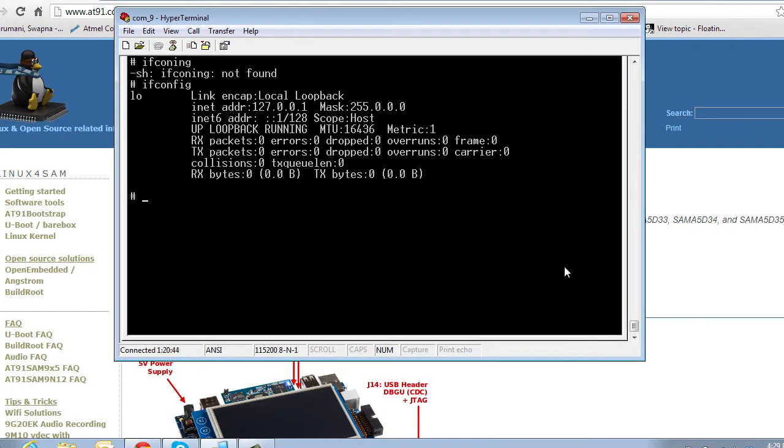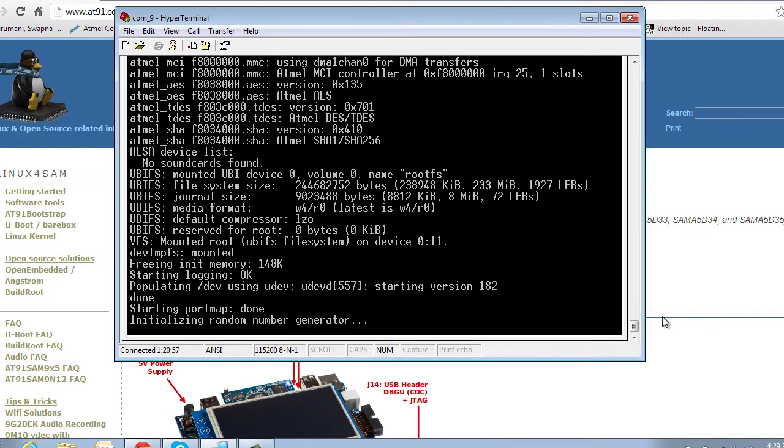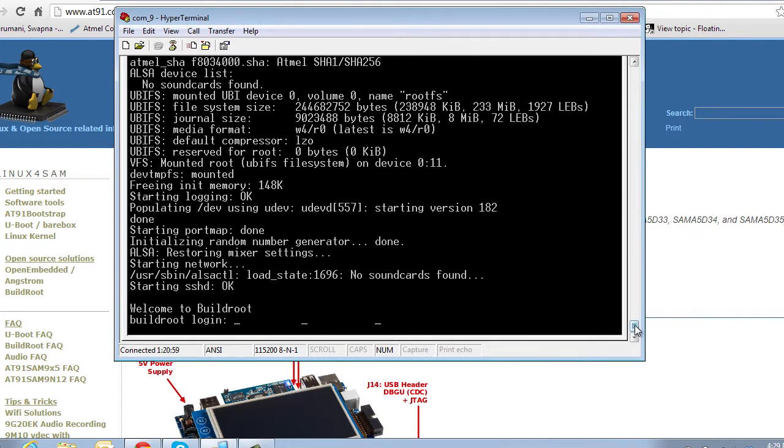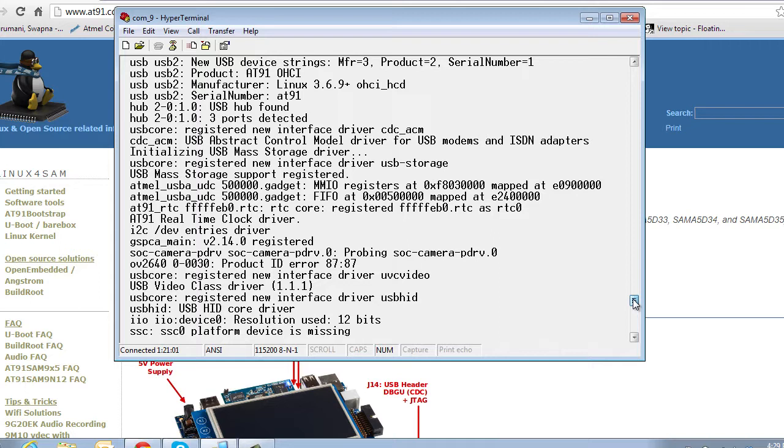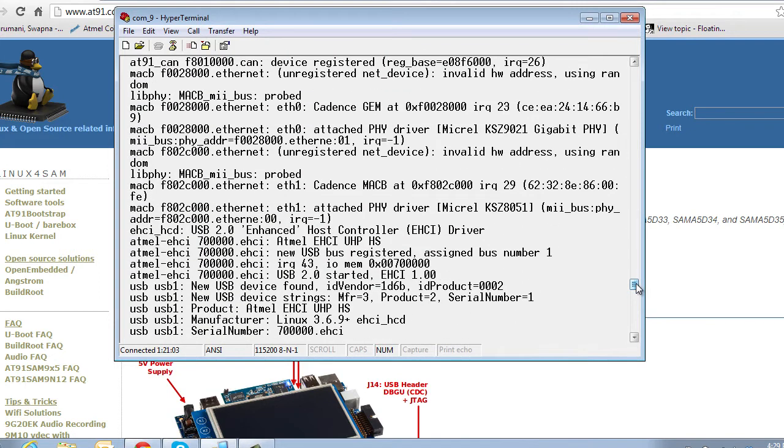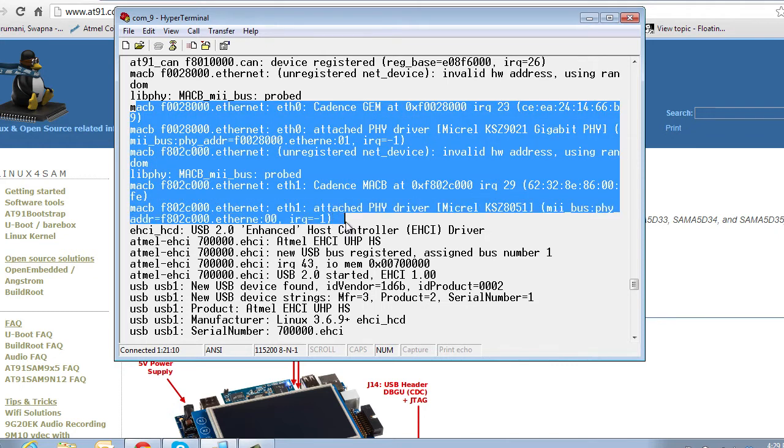Now, going back to the problem at hand, typing ifconfig does not report the onboard Ethernet ports. Let me reboot the target to see the kernel log messages. I'm going to scroll up to this point here where I see that Ethernet ETH0 and ETH1 are being probed and mounted. So this is good. But if you don't see these lines, that means there is something wrong with your kernel image.